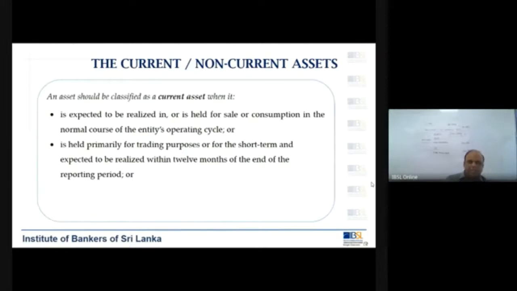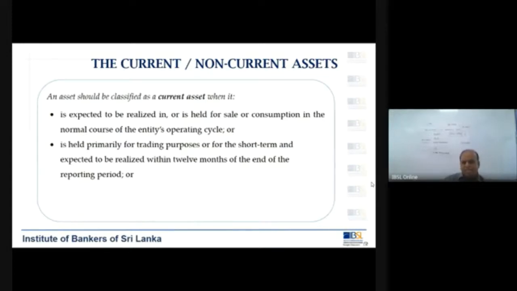Any bank balances, because those can be easily taken from the bank within the next 12 months. You don't need to wait for too long. So those become your current assets. Then we also looked at debtors or receivables. Again, that is current assets. Now we looked at the stocks or inventories. Again, those are current assets.